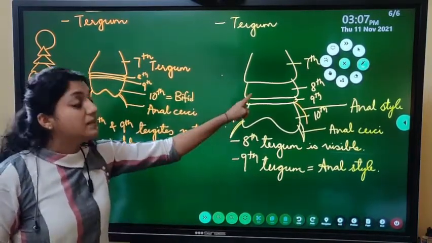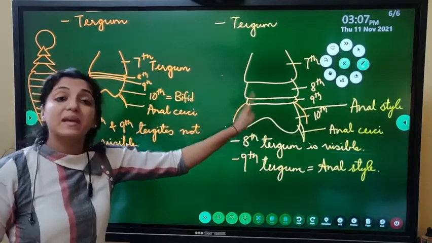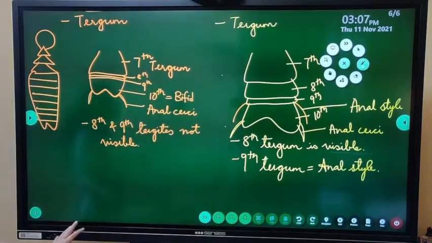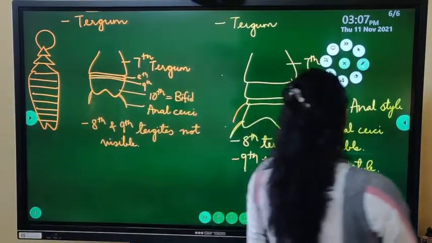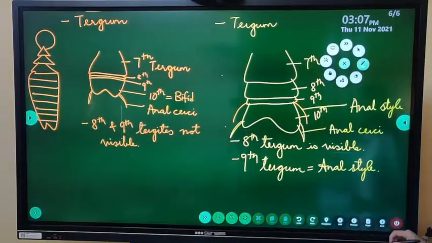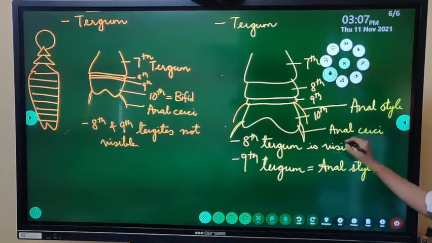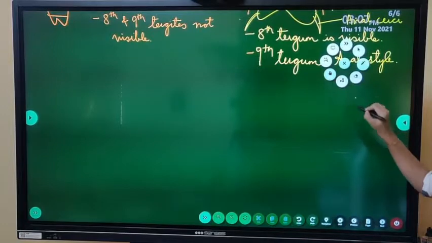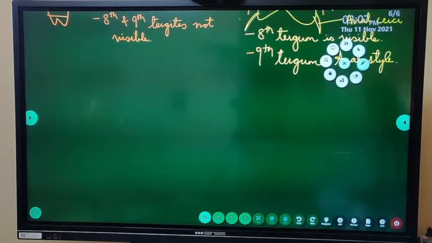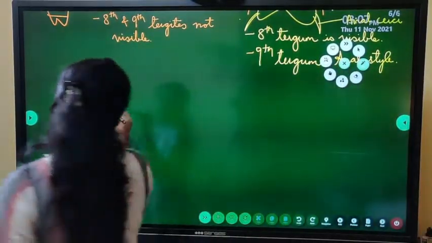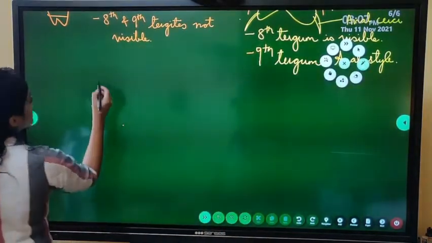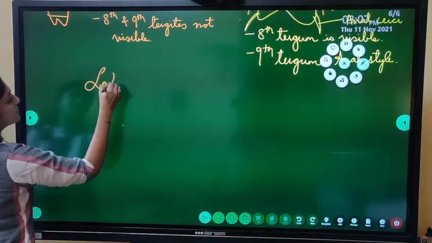And the 8th tergum is visible. It is big enough so it is visible. In case of the female, it is not visible. Alright? In case of the female, it will not be visible. Now let us see the next difference. In case of the female, if we see the lateral view, see the lateral view.